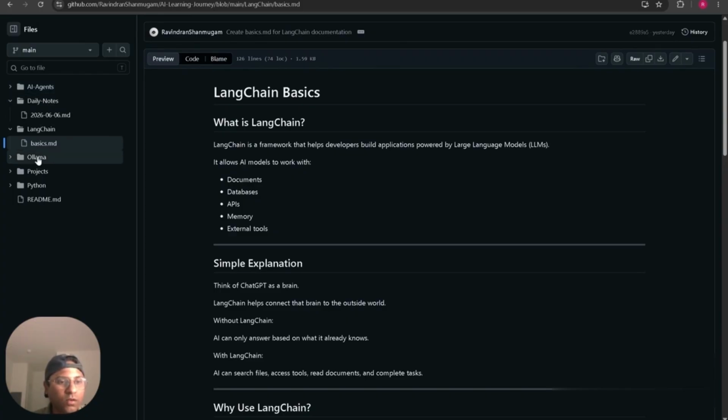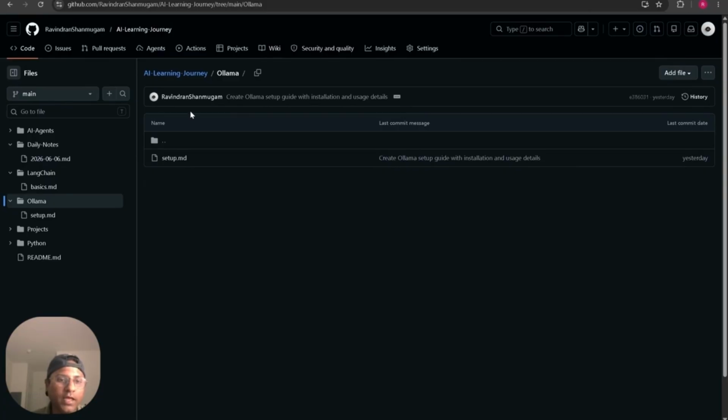The next one is Ollama. Ollama is a tool where they have different models attached to it. They have developed a lot of models, like Llama and Gemma. There are a lot of models they have. They are all large language models.